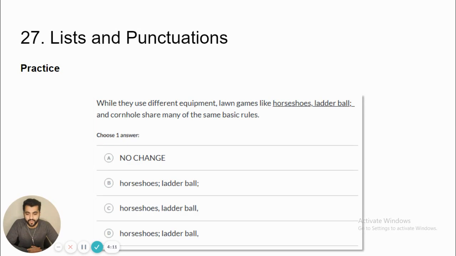Okay, so let's do a practice question. While they use different equipment, lawn games like horseshoes, ladder ball; and cornhole share many of the same basic rules. Now, the issue here is that this is a simple list. For a simple list, commas are enough, right? But we've used a semicolon after ladder ball, so we should replace it with a comma. Hence, the correct option is option C, and you should choose option C.